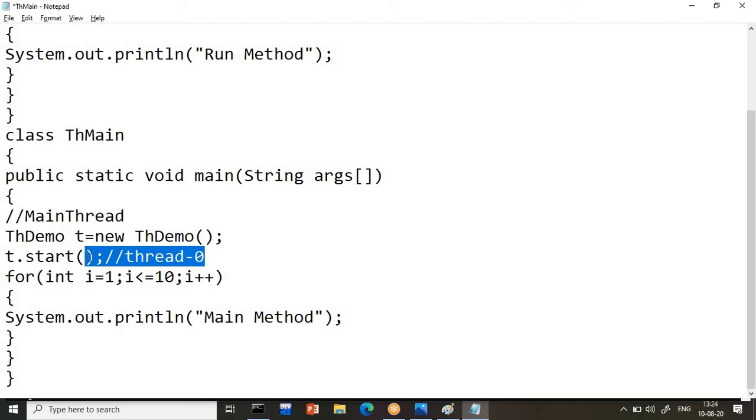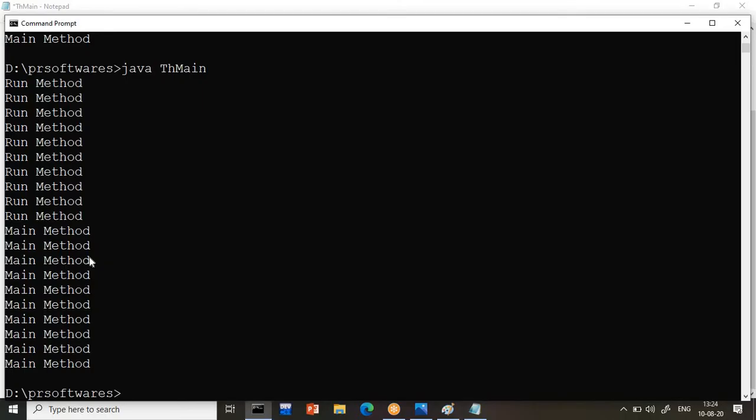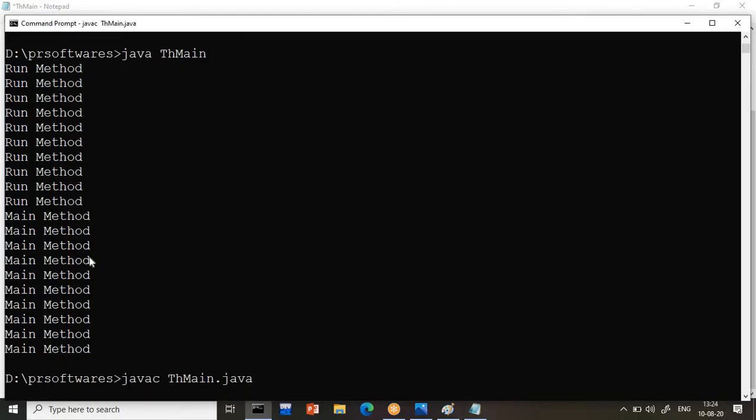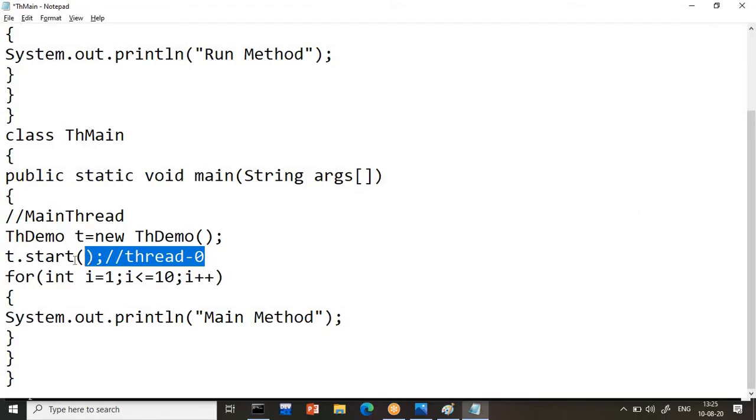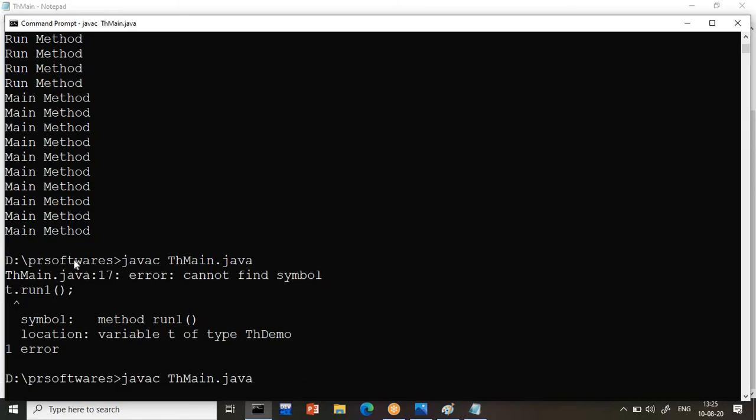So what output will I get on the screen? Both the methods will work in parallel, but we can't say the order of the output. This is a very important point, guys. In multi-threading, we never expect the order. It could be anything. Just observe here, I am compiling. Okay, we wrote run 1 only. I think I did not save it. Ctrl+S, now you try it.